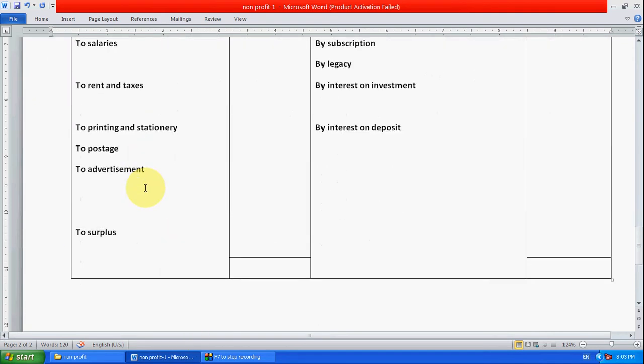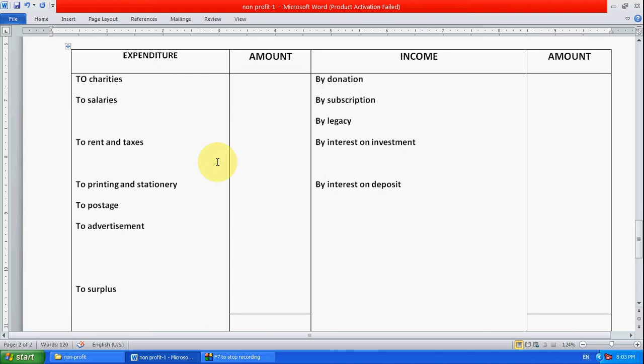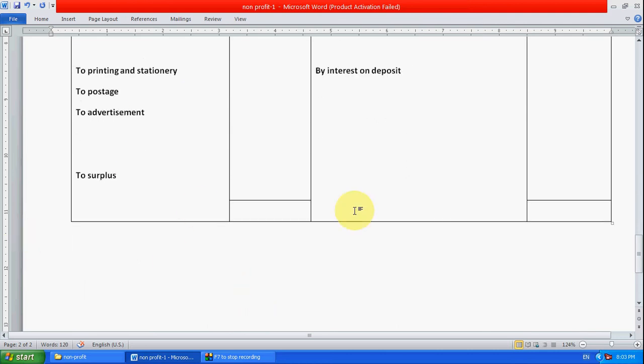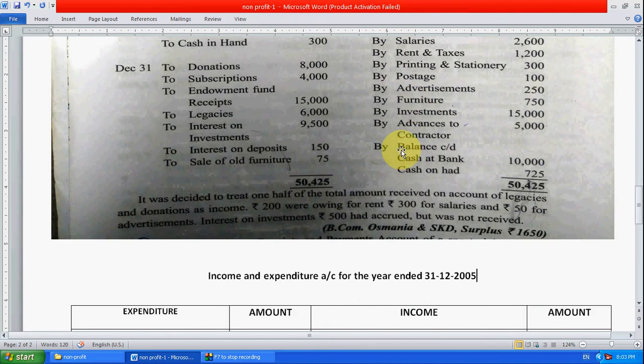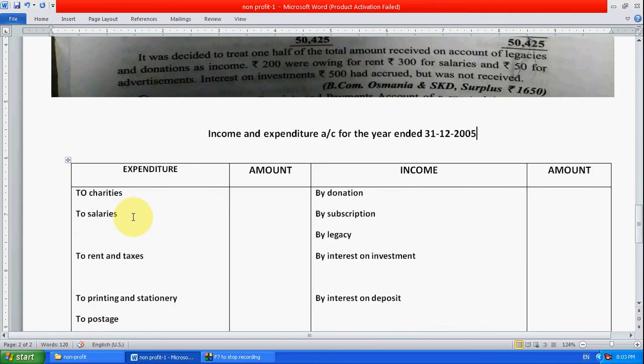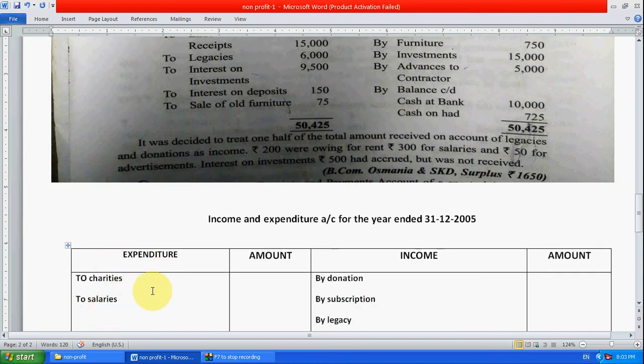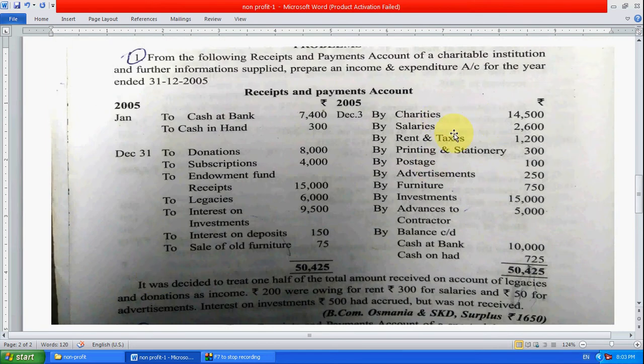I have made some entries already, I have written here to make it fast. Let's start from the payment side, the expenditure side. This is the payment, these are the receipts.